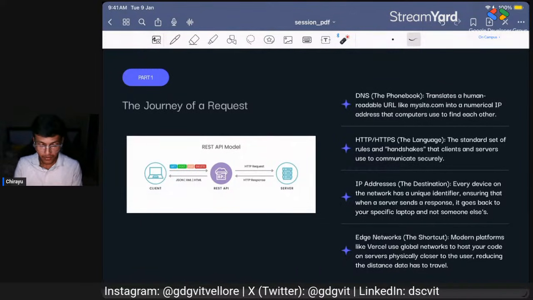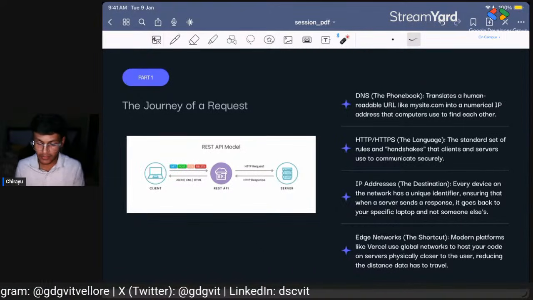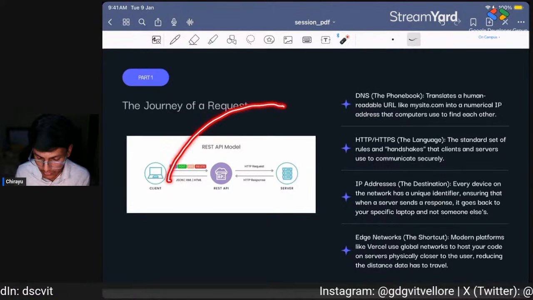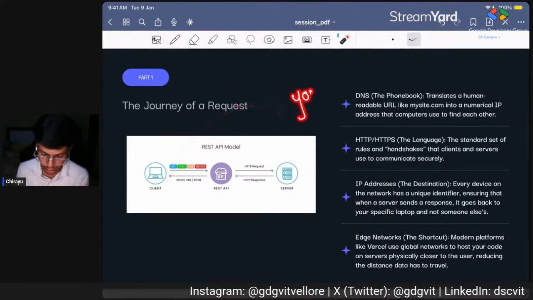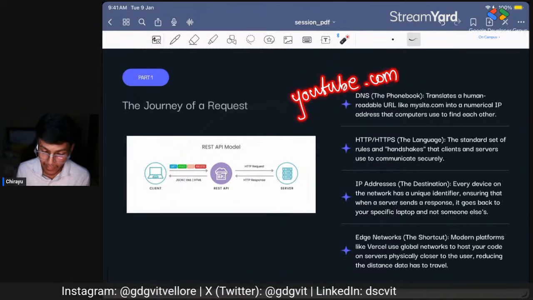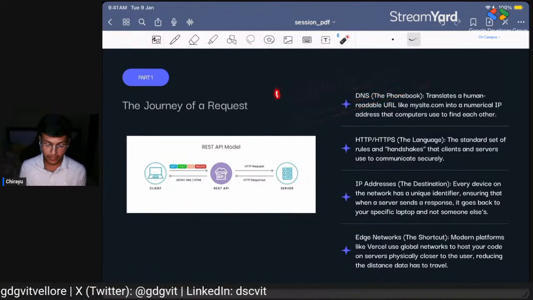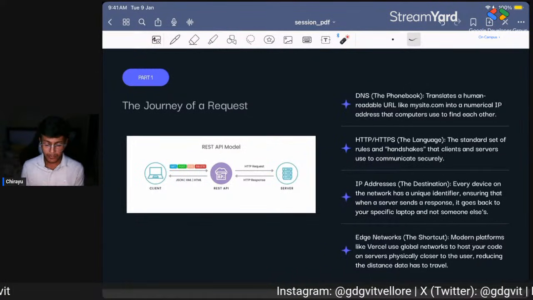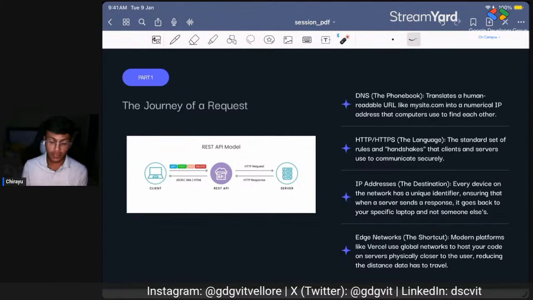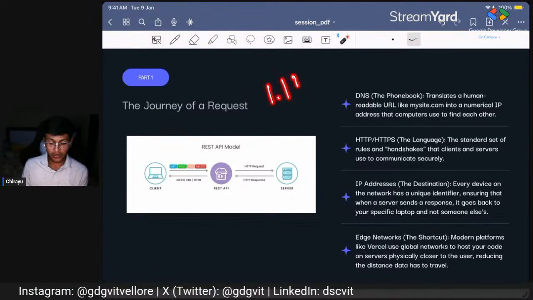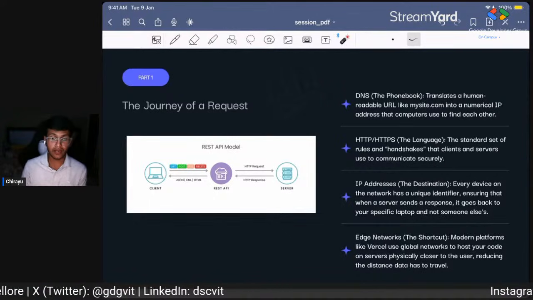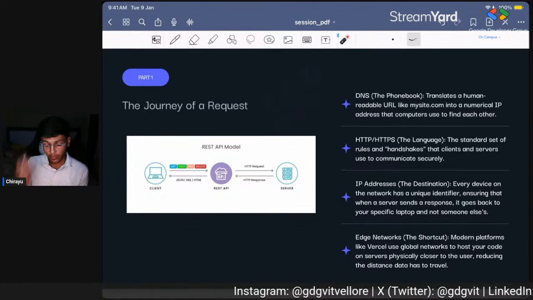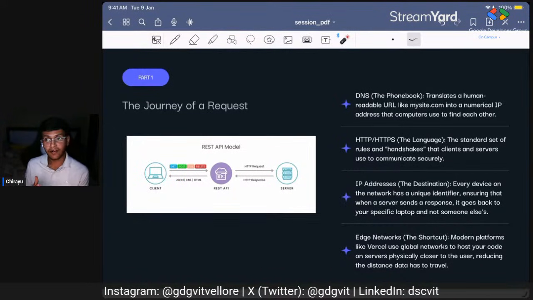So, how DNS works is, once you send a request as a client to a specific domain name, for example youtube.com, your internet service provider, be it Geo or Airtel or any other, uses a particular DNS resolver. The most common are 1.1.1.1, which is Cloudflare's DNS resolver, and 8.8.8.8, which is Google's DNS resolver.